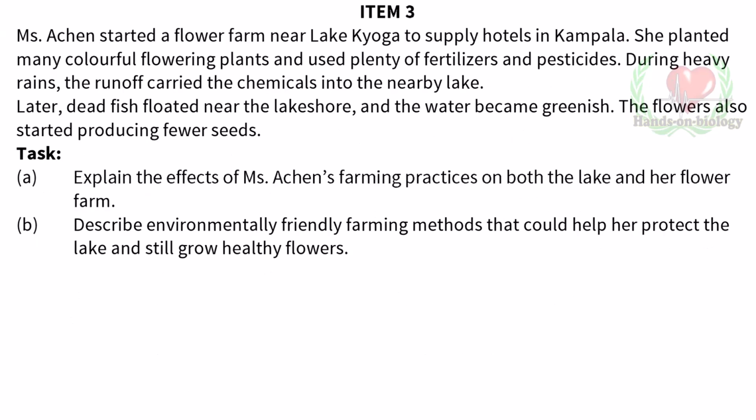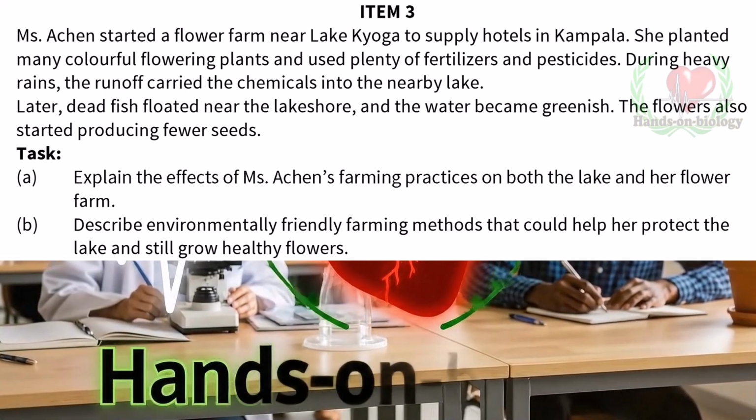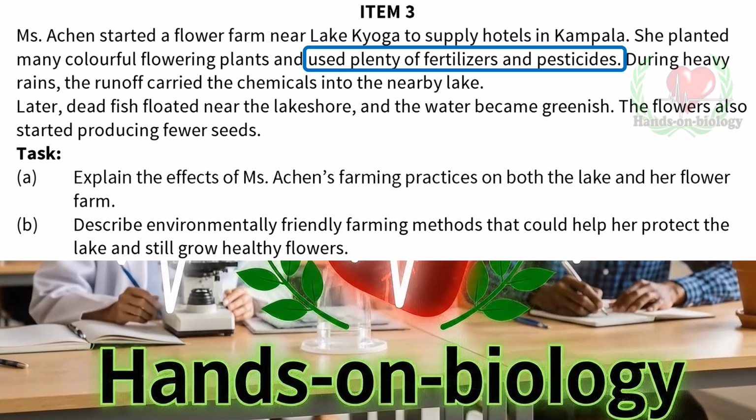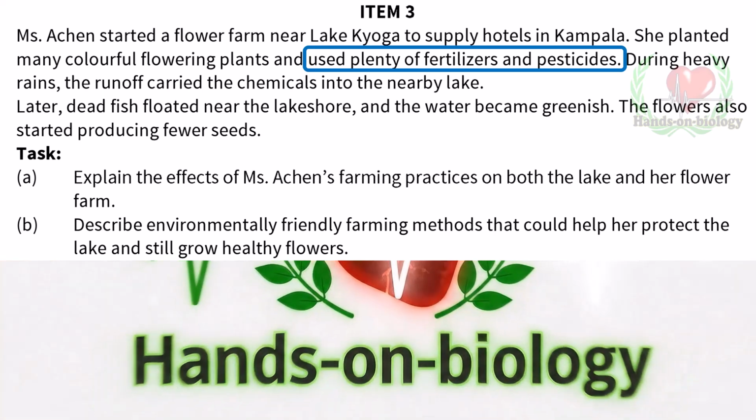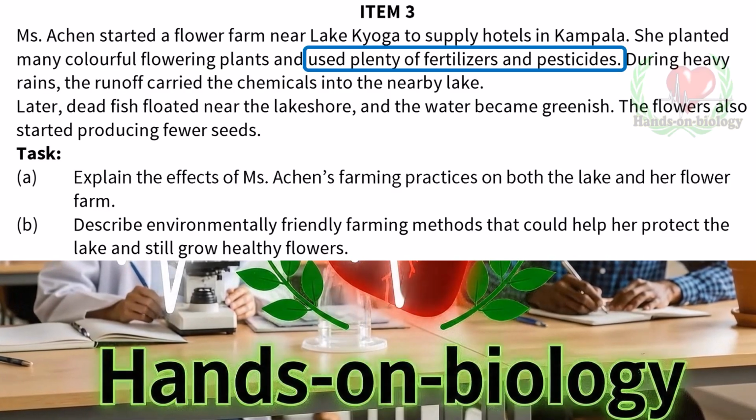Item 3. Missy Aiken started a flower farm near Lake Kyoga to supply hotels in Kampala. She planted many colorful flowering plants and used plenty of fertilizers and pesticides. During heavy rains, the runoff carried the chemicals into the nearby lake.